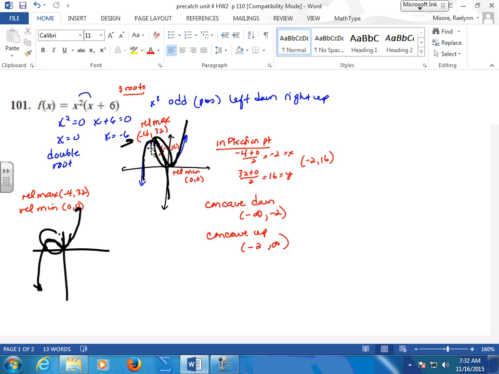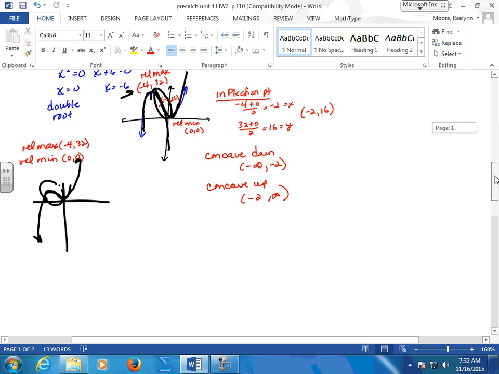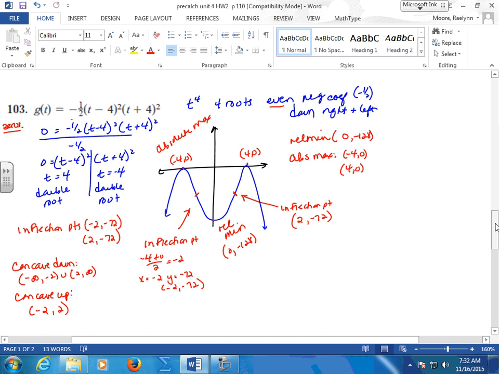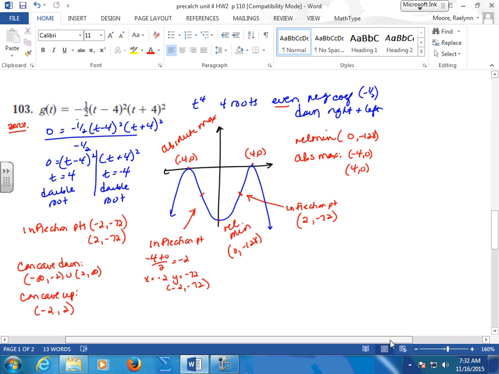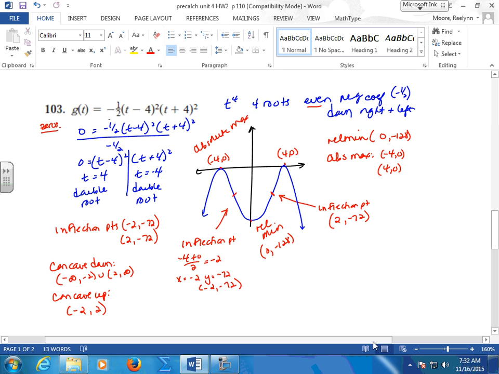Remember to call them relative mins, relative maxes. You got a lot. See how things are growing? It does make a little bit more sense in pre-calc than it does in Algebra 2. In Algebra 2, we kind of do something, we have to quickly move on to the next thing. But in pre-calc, everything kind of grows. It kind of grows for a while.